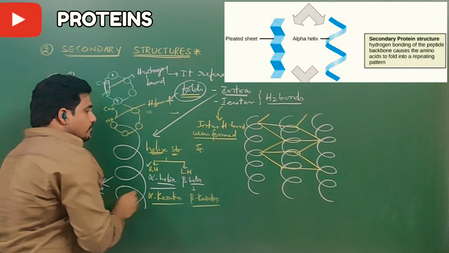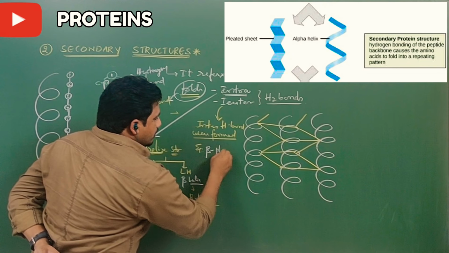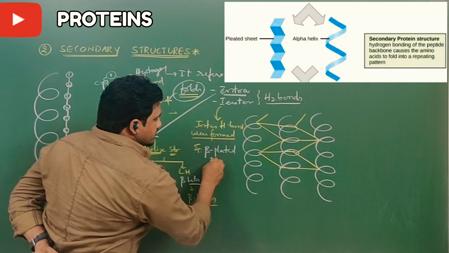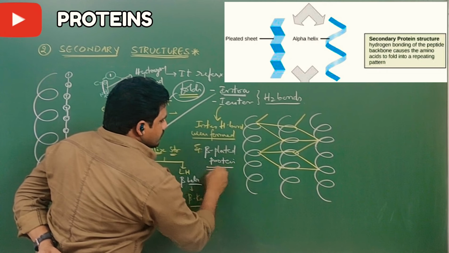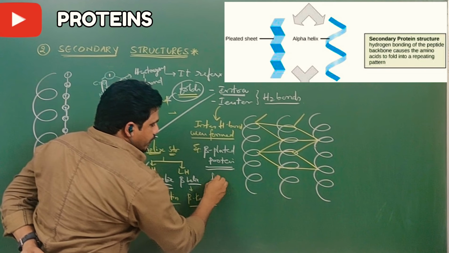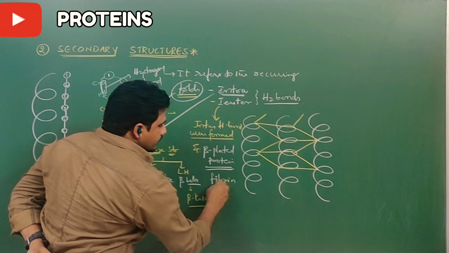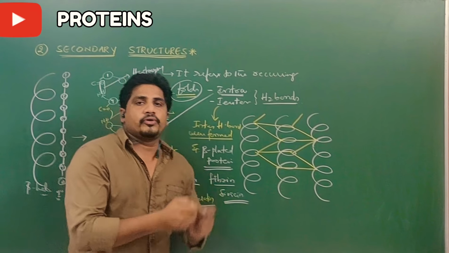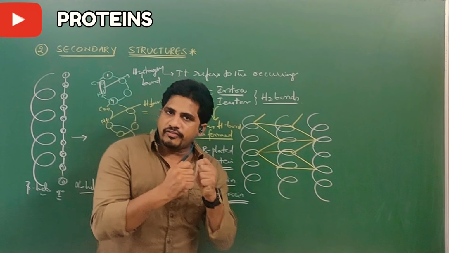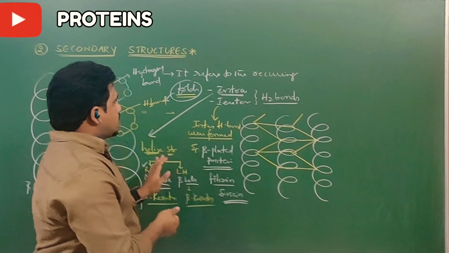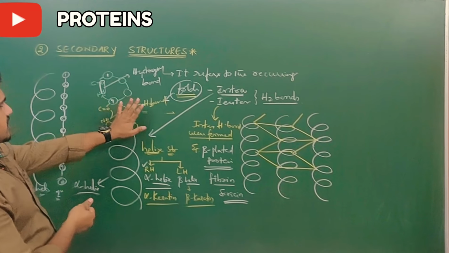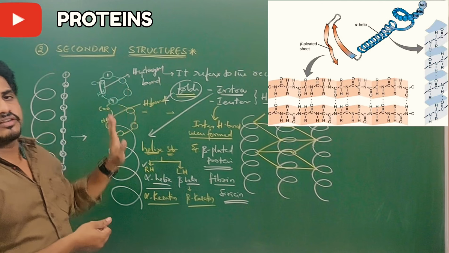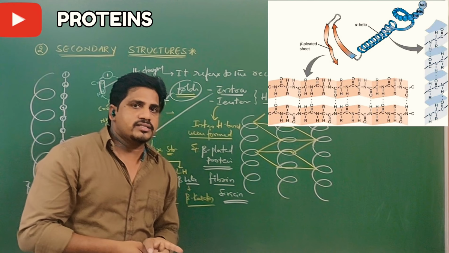Examples of beta plated proteins are fibroin and sericin, like cotton or silk proteins. So that's why they have a lot of rigidity. So today I have introduced the new structures, that are secondary structures of the proteins, which have foldings due to